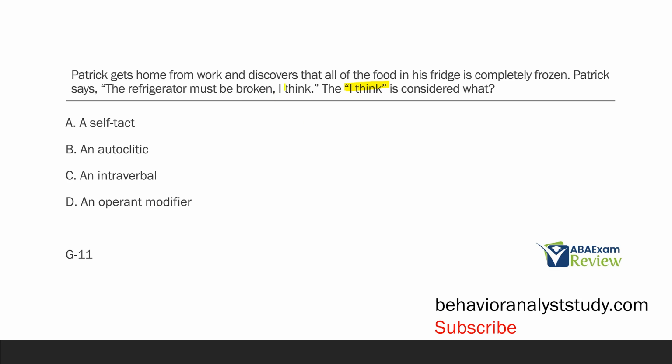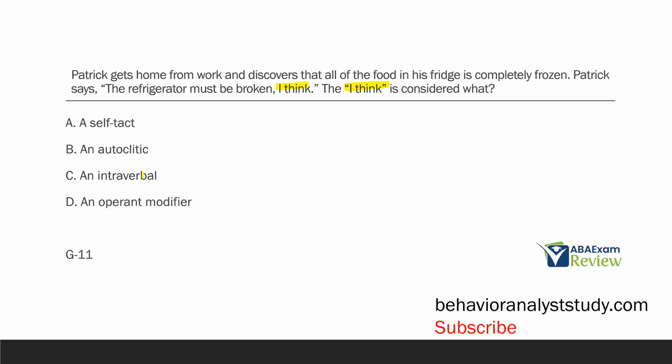But then he adds, I think. So what is the I think doing? Well, the I think is modifying the primary operant. And what do we call it when we modify our primary operant? A, a self-tact. Self-tact is not in the literature, and Patrick, regardless, isn't tacting himself. He's tacting the broken fridge. B, an autoclitic. Yes, the autoclitic is modifying Patrick's primary operant, more or less. So the I think is what we would consider an autoclitic.